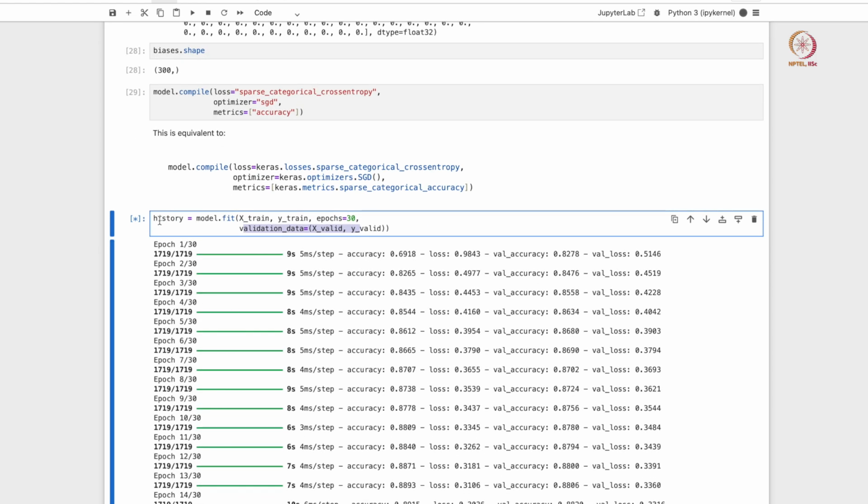It's almost always a useful exercise to store this whole fitting process into a variable, like history. You can call it history or any other name, because it makes it easy for us to analyze and understand how the model has fitted. Declaring that in a variable also helps us visualize how the loss is evolving, and sometimes helps us choose the most optimal model. Let's say you are using early stopping as a regularization criterion, then you have to identify which model is good. For all that, declaring a variable associated with your model fitting process is often useful.